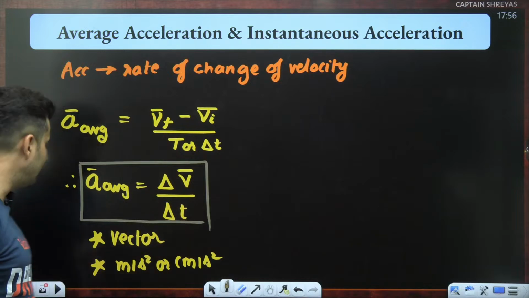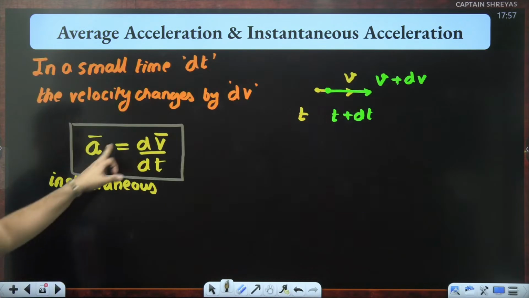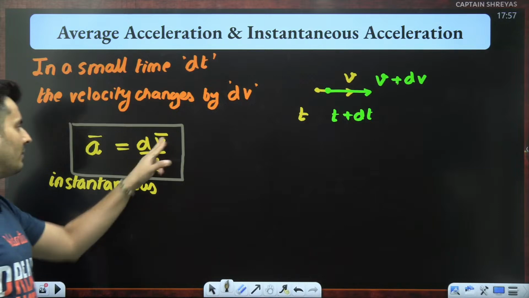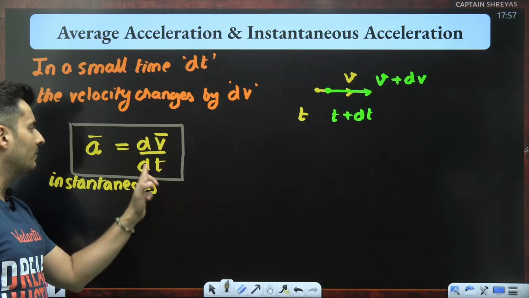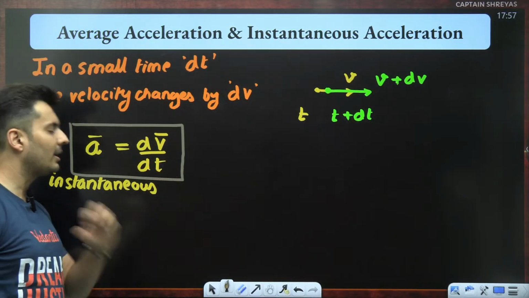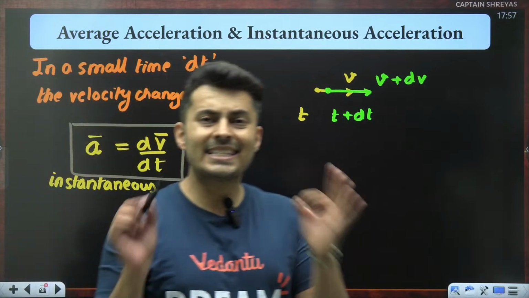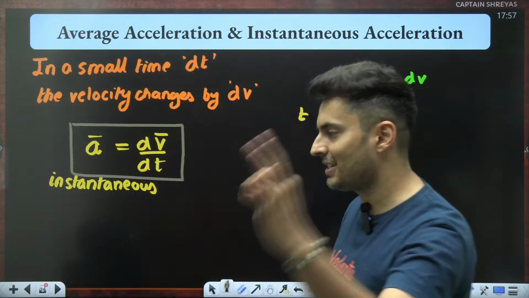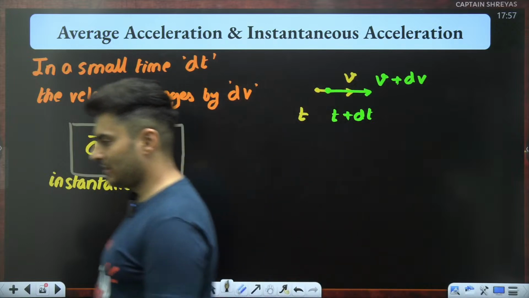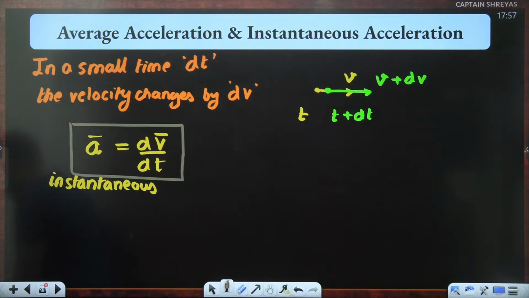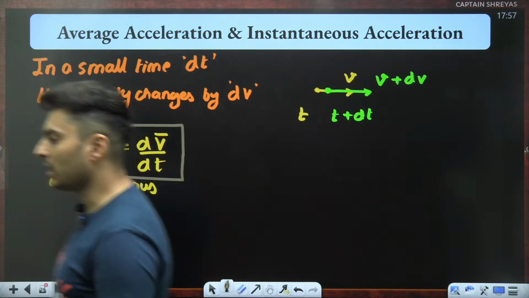Instead of delta v by delta t, now you are going to write it as derivative of velocity with time, differentiation of velocity with time, rate of change of velocity with time, dv by dt. One and the same thing. It's at that moment, at that instant. Is this point clear, my dear warriors? Okay. All right. Great.